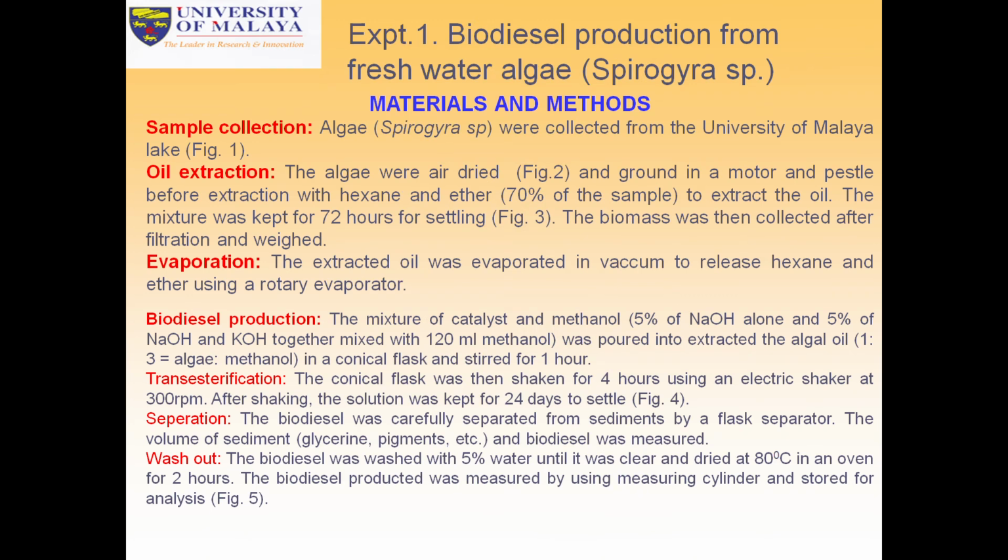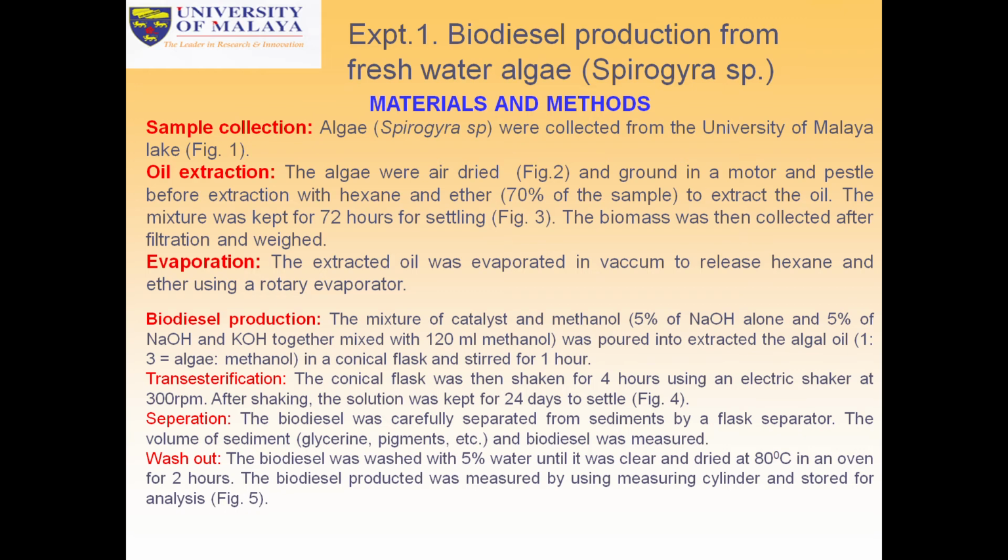Now, experimental biodiesel production from freshwater algae, Spirogyra species. Sample collection: algae were collected from the University of Malaya Lakes, Malaysia. Oil collection: the algae were air dried and ground in mortar and pestle before extraction with hexane and ether, 70% of the samples, to extract the oil. The mixture was kept for 72 hours for settling. The biomass was then collected after filtration.